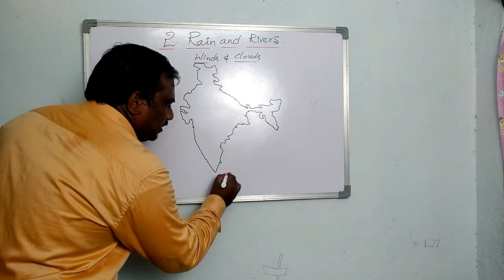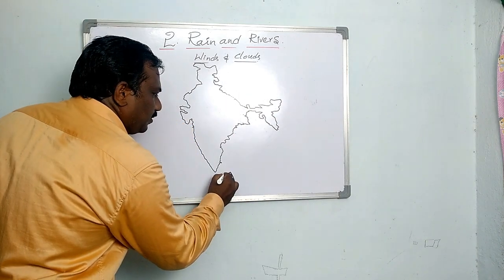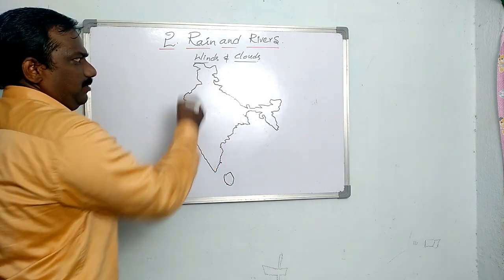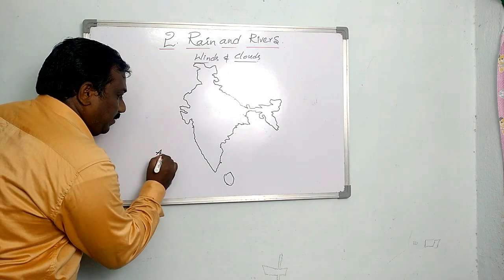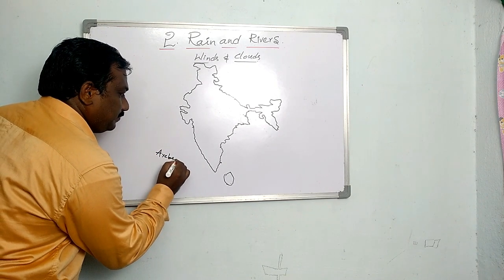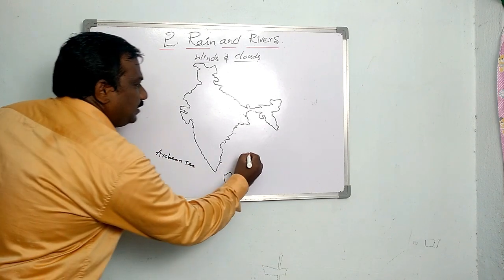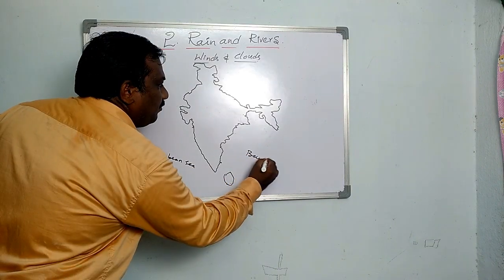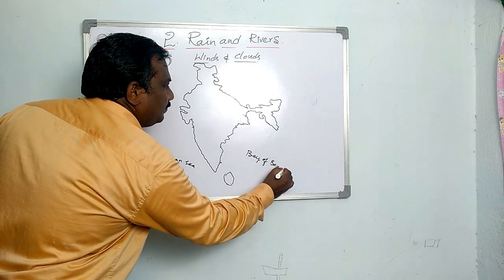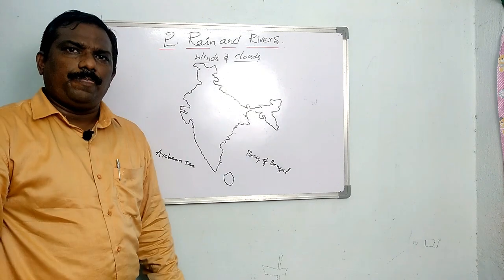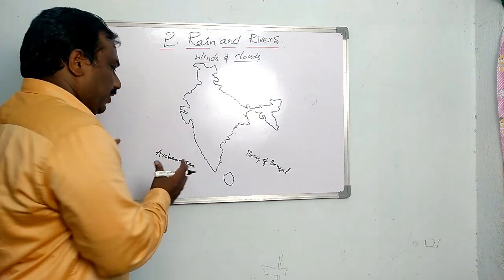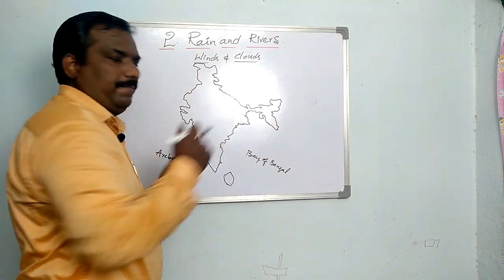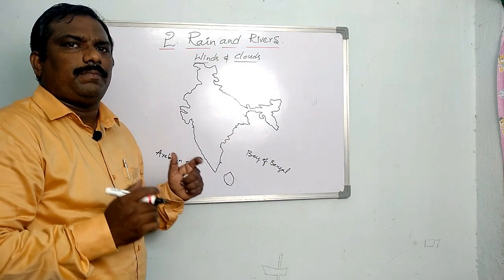Children, this is Sri Lanka and this is our country India. Children, this is the Arabian Sea and this is the Bay of Bengal. As you know, most of these clouds come from the great water bodies like the Arabian Sea and Bay of Bengal. During the month of